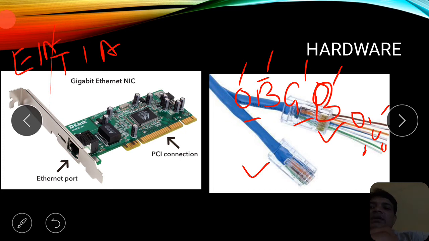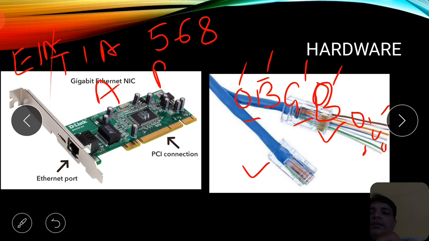And it is called the EIA/TIA 568 standard. It is of two types, and it has two types of arrangement, that is standard A and standard B. We will discuss in detail how you make these particular connectors in the transmission media video, and definitely you will benefit from the practical implementation of that and how they are going to be connected.